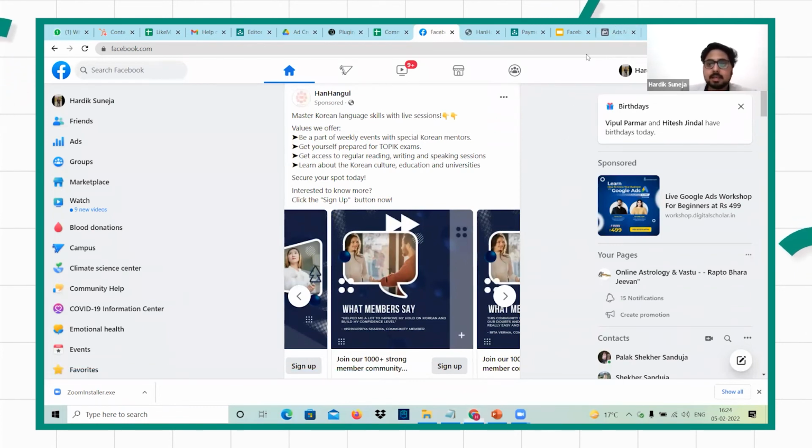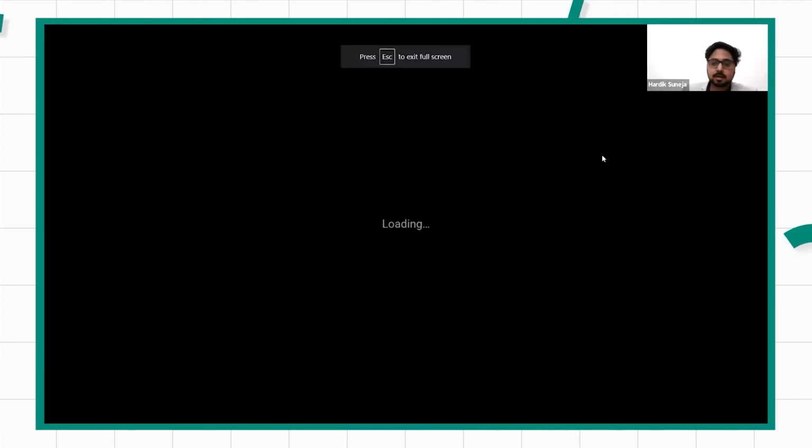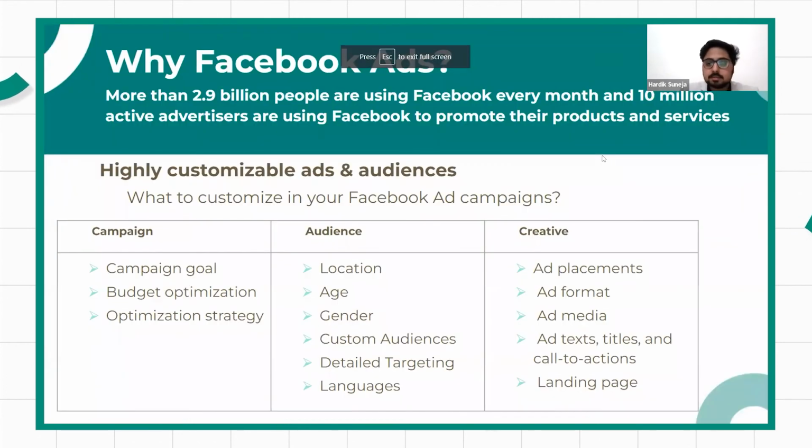Coming back to our slides. Okay. So yeah, we have discussed how highly customizable Facebook ads are and how it helps us to target a particular group of audience on the basis of their age, gender, creating custom audiences, their interest, kind of products they are buying, amount of money they spend on what kind of products, location, all of that.